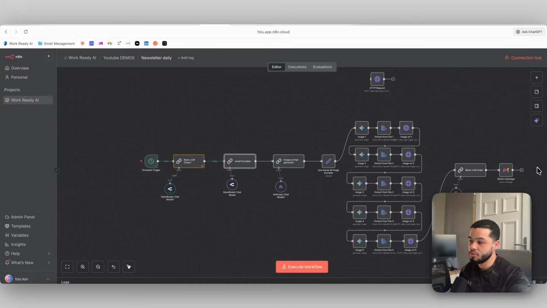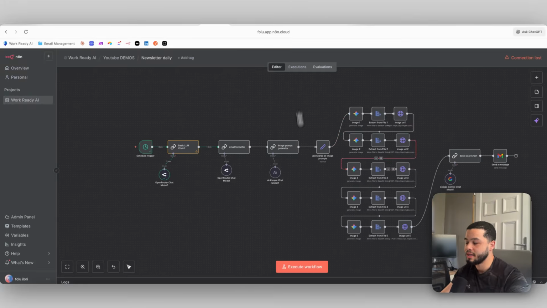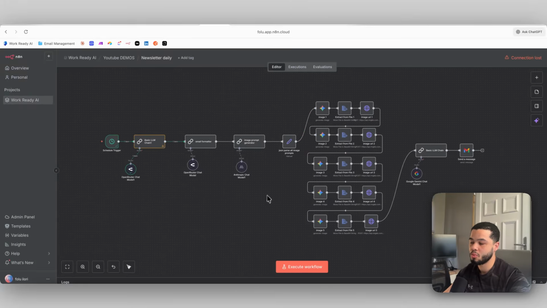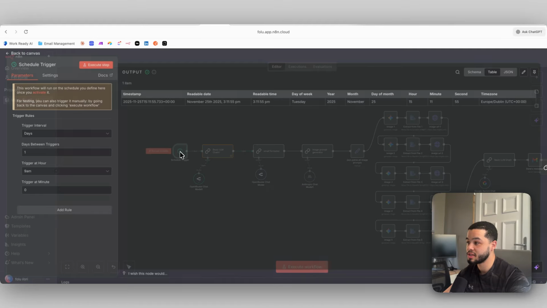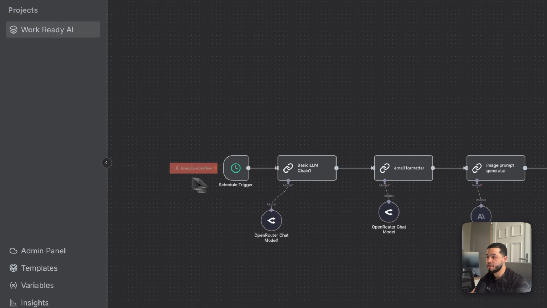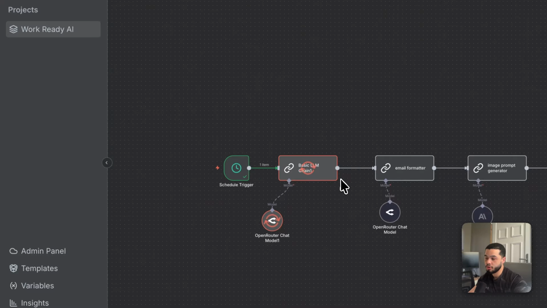So the first thing we need to do is come over here to n8n. And this may look a little more complex than what it is. It's really just these nodes right here. And these ones are just copy and pasted 5 times, as this is going to create 5 images. And how this works is every morning I have a schedule set up here. And at 9 a.m. every morning when I click execute, I don't actually have to click execute because it's on a schedule. So it will automatically execute every morning.